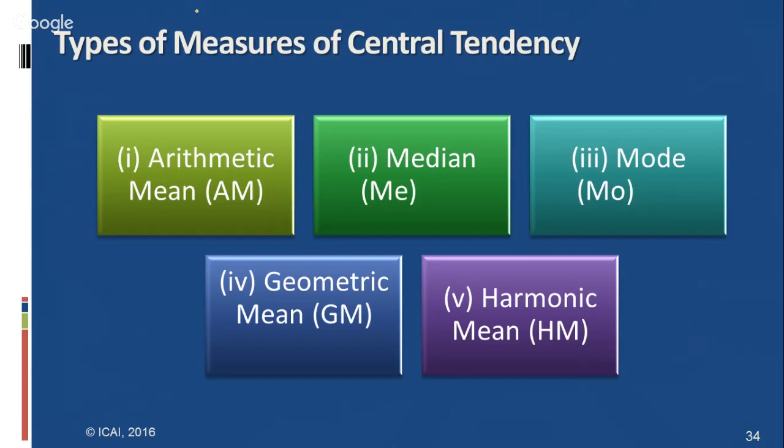Next, coming to the topic of measures of central tendency. What are the types of simple measures of central tendency? One is arithmetic mean, median, mode, geometric mean, harmonic mean. Then simply understand the concept one by one. What is the simple calculation of arithmetic mean? Sum of the observations by number of observations. What are the respective properties related to arithmetic mean, and what are the merits and demerits? Then simply go ahead with the merits and demerits.